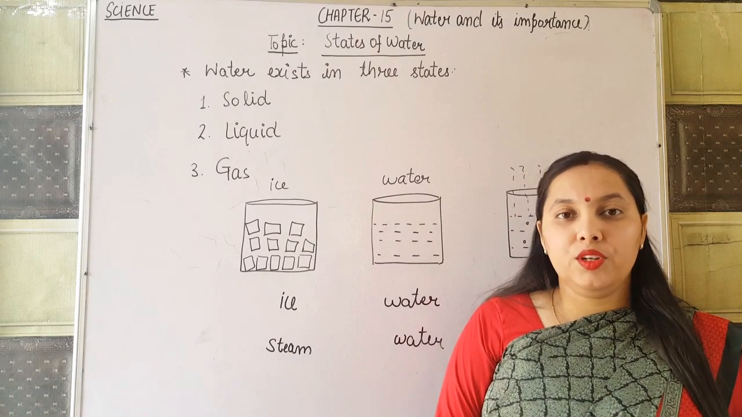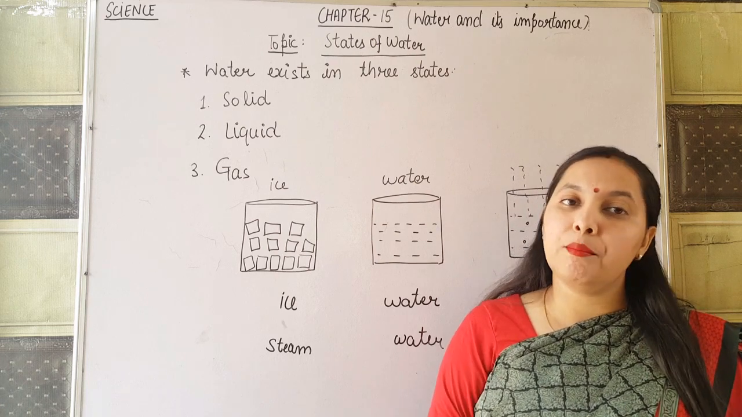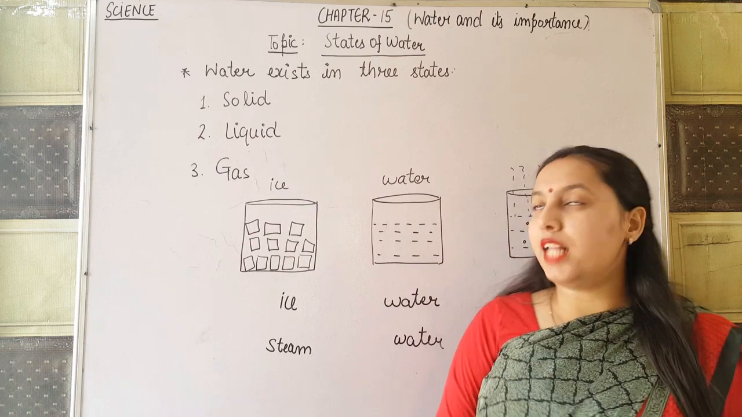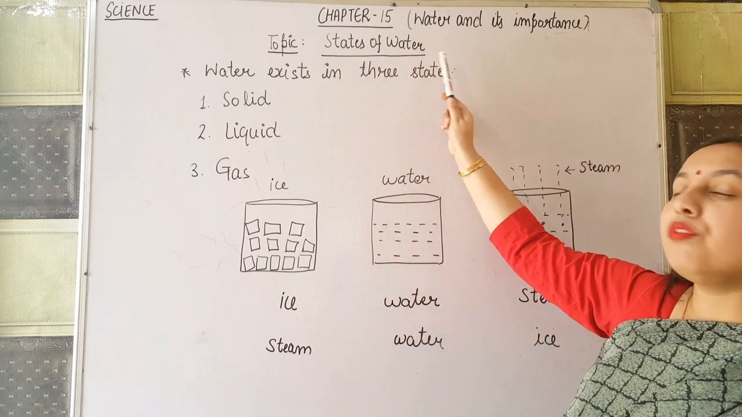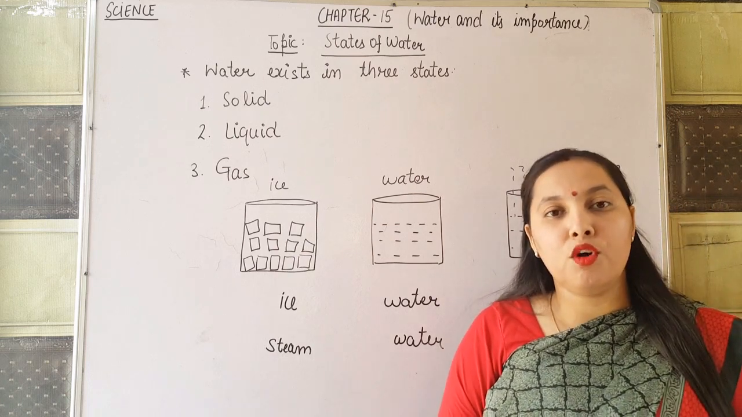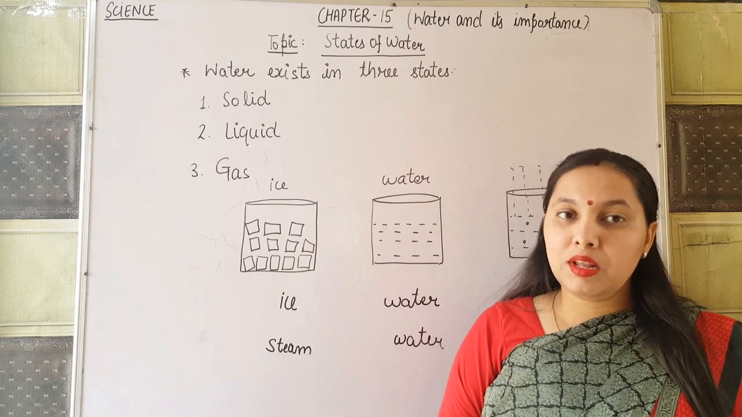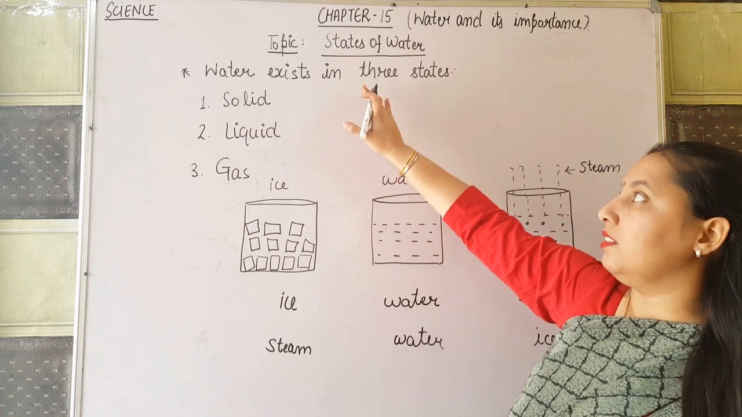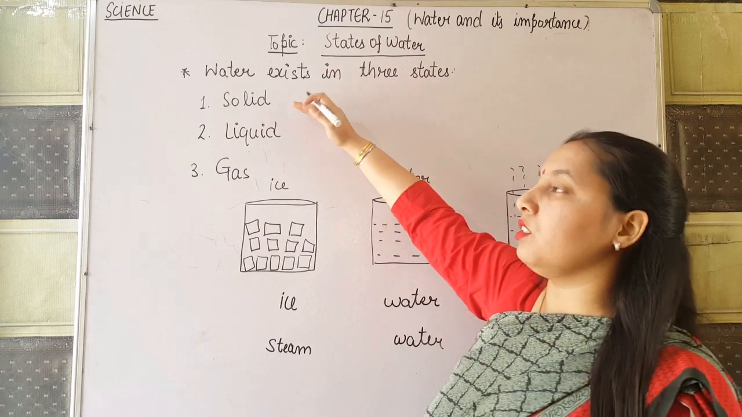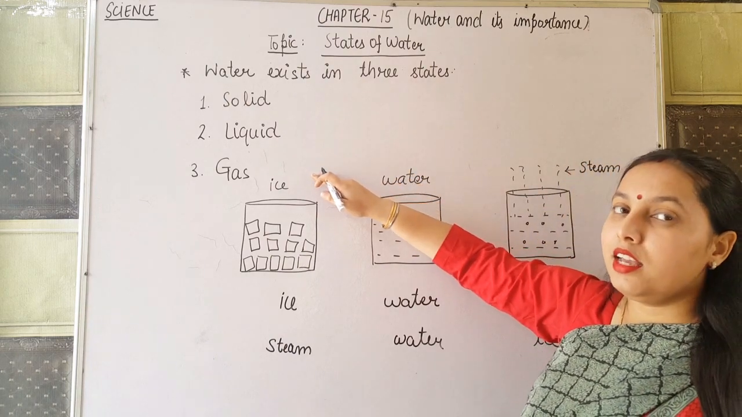Welcome. In our previous video, we talked about the sources of water and the importance of water. Now, we will discuss the next topic, that is states of water. You know, matter exists in three forms, that is solid, liquid and gas. Similarly, water also exists in three states. Which three states? It exists as a solid, as a liquid and as a gas.